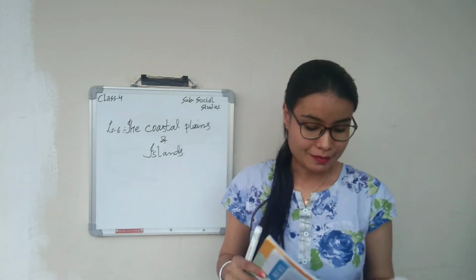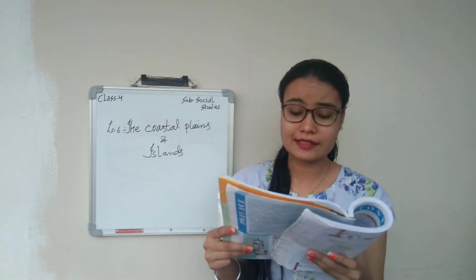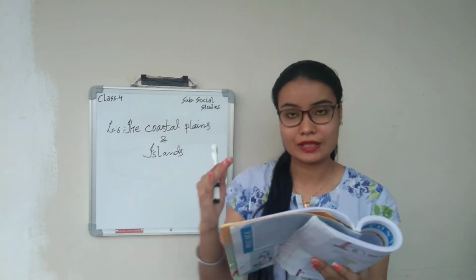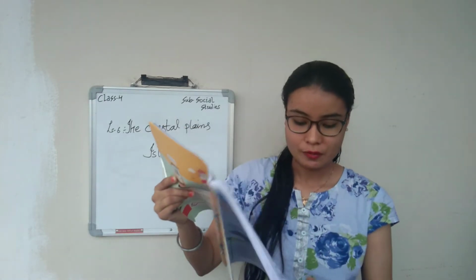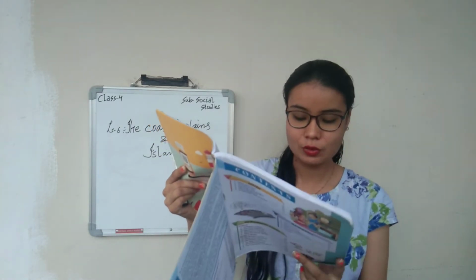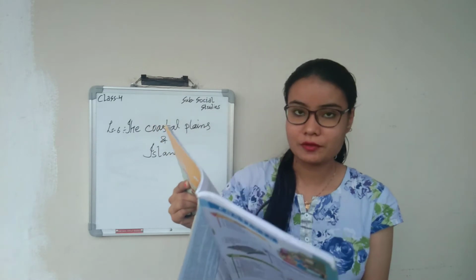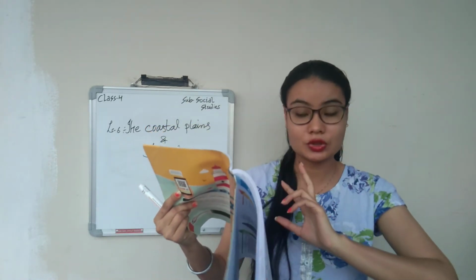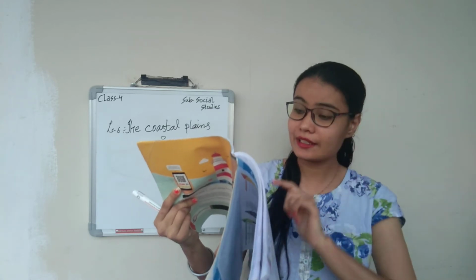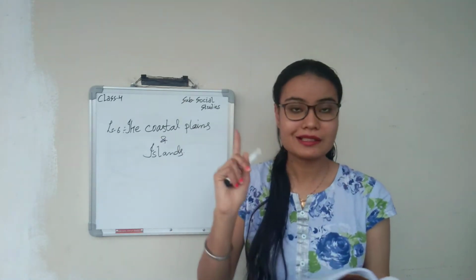Next is the Malabar coast. The Malabar coast extends from Goa to Kanyakumari, which means these are connected to one another. First the Gujarat coast was from the Gulf of Kutch to the Gulf of Khambat, then from the Gulf of Khambat to Goa was the Konkan coast. Then again from Goa to Kanyakumari there is the Malabar coast.